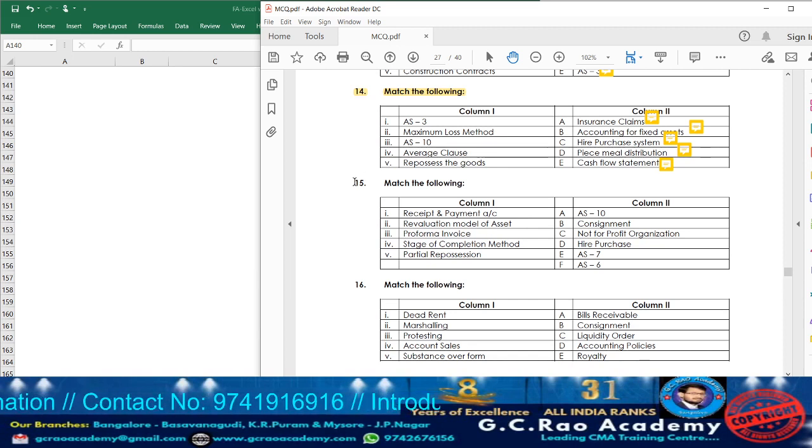Now let us move on to question 15. First, in column 1, what is given? Receipts and payment account. It will be prepared for which organization? Non-trading organization. Revaluation model of asset.